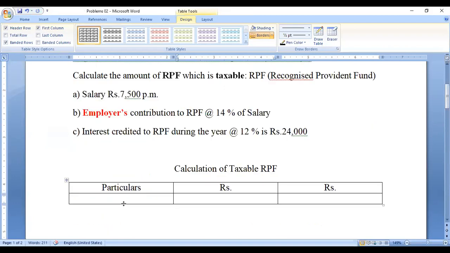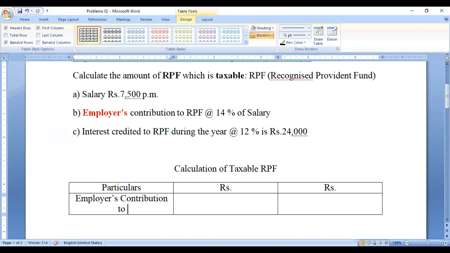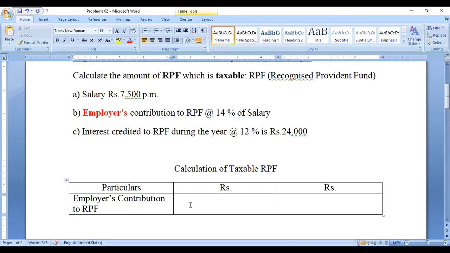The first one is the employer's contribution to the RPF, the recognized provident fund. The contribution by the employer is 14 percent of salary.